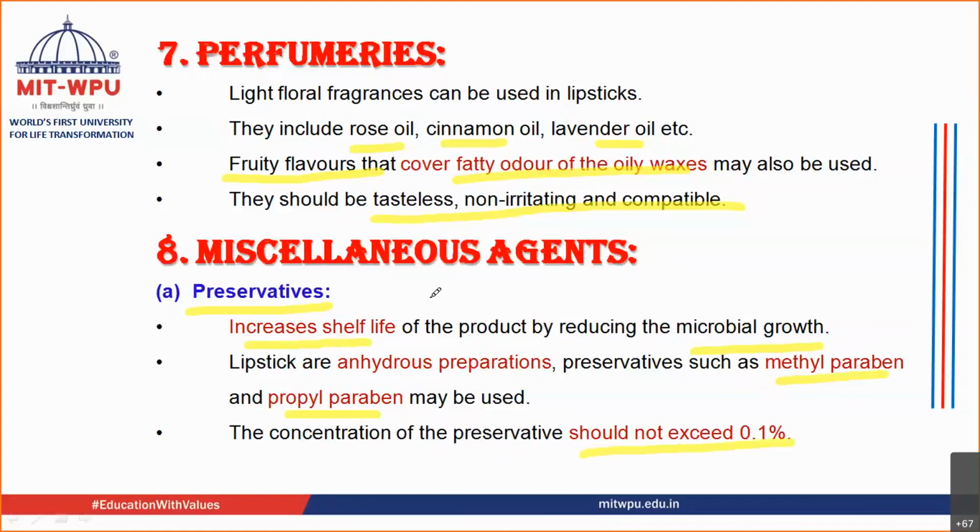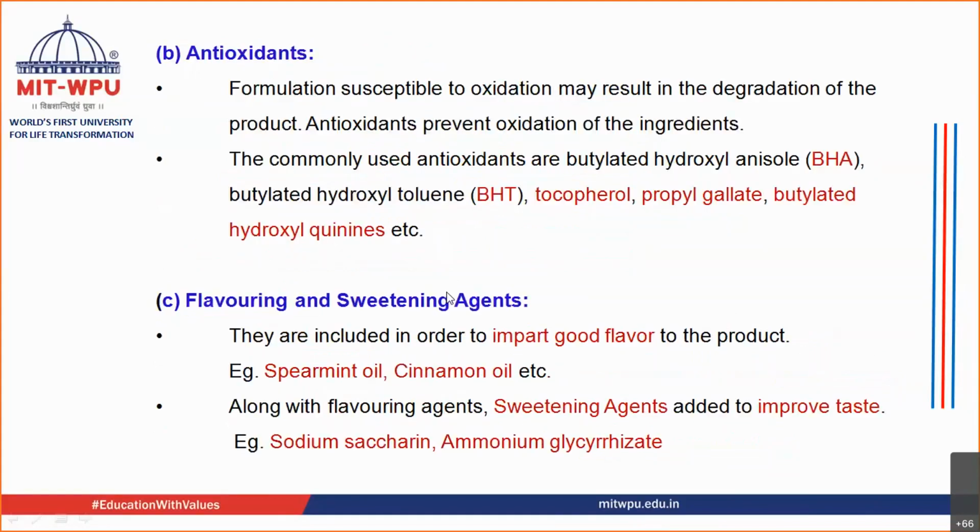Your lipstick contains fatty or oily material. Hence, antioxidants are very, very important. They are required to be added inside the lipsticks in order to prevent oxidation, which may result in the degradation of the product. The commonly used antioxidants are BHA, that is butylated hydroxyanisole, butylated hydroxytoluene, tocopherols, propyl gallate, and butylated hydroxyquinones. So these are the agents that can be used.